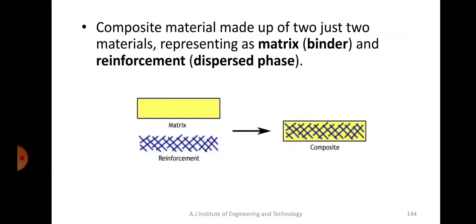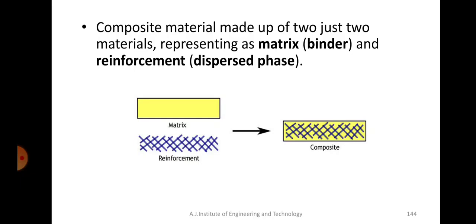Okay. So composite materials are basically made up of two things. One is called a matrix and the other one is called reinforcement. So we have a major binder, which we call the matrix element, into which we are adding something else, and that is called reinforcement. For example, they have not mentioned any particular thing here. In the yellow colored portion is the matrix, and the blue colored one is the reinforcement. So when you place the reinforcement in the matrix, that becomes a composite.